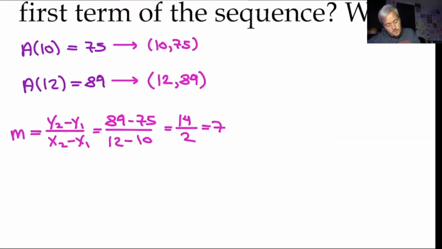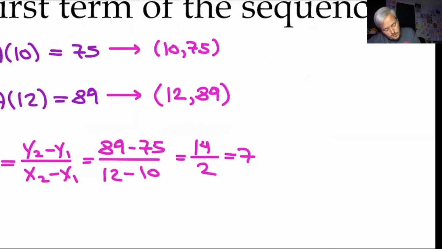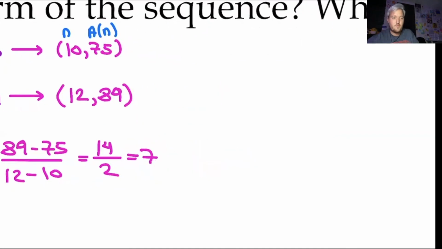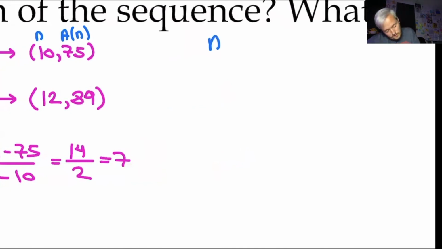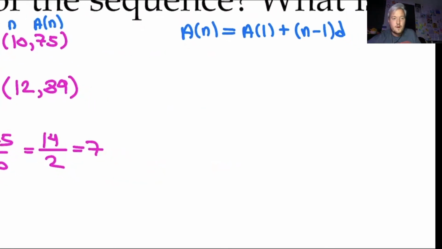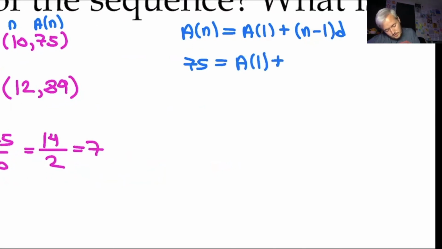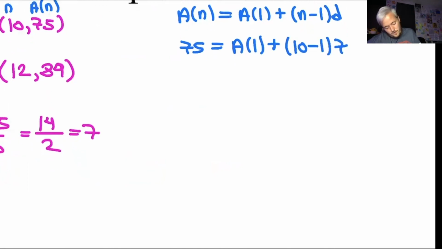All right, so now I'm going to plug in for n and a of n so that I can get my first term. So I have a of n equals my first term plus n minus 1 times d. So my a of n is 75 equals my a of 1 plus 10 minus 1 times my common difference, which is 7.